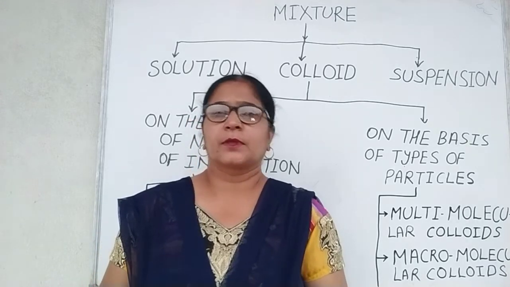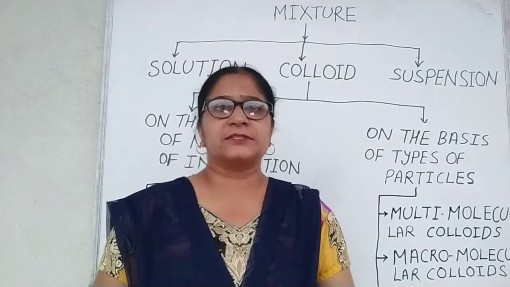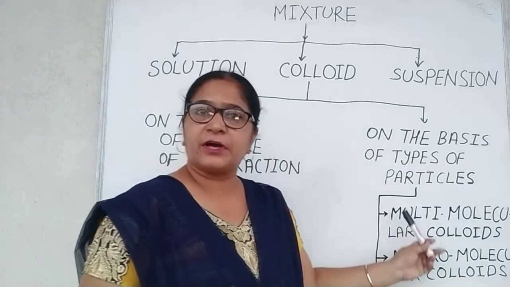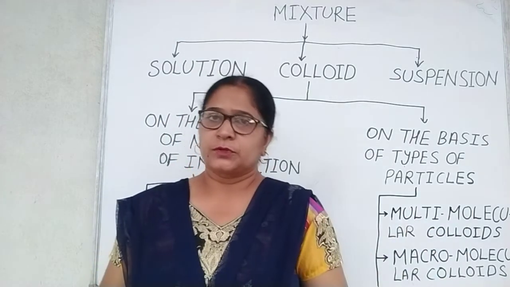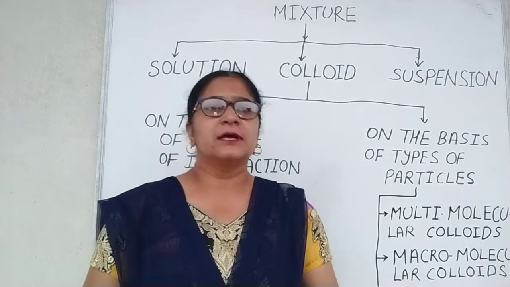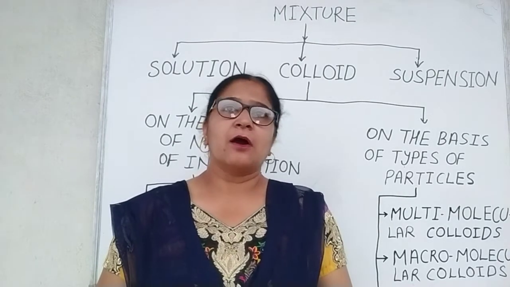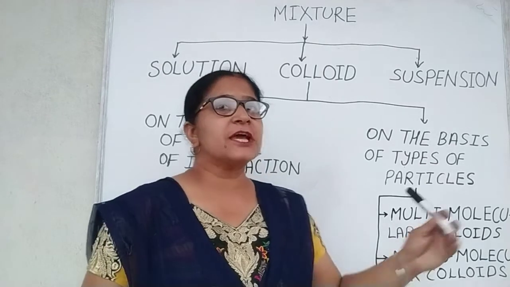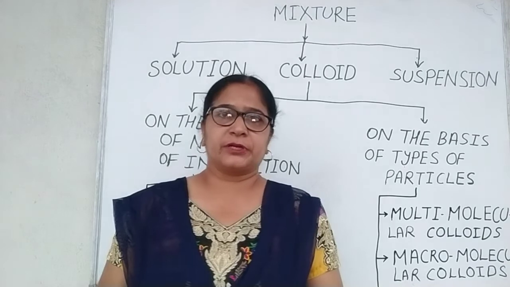Understood? Now talking about the second basis of classification, the first one is multimolecular colloids. These are colloids whose colloidal particles consist of aggregates of atoms or small molecules. Also, the diameter of this type of colloidal particle is less than 1 nanometer.